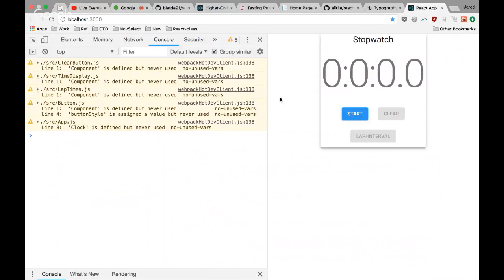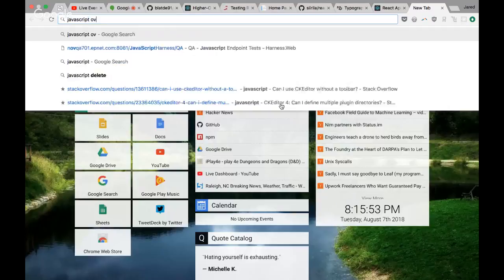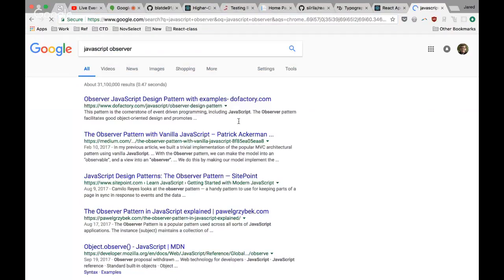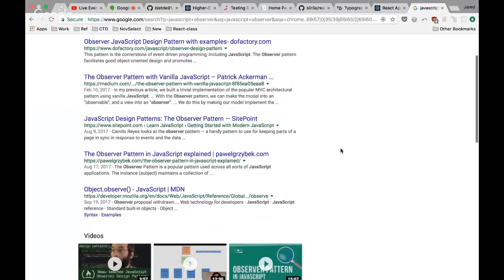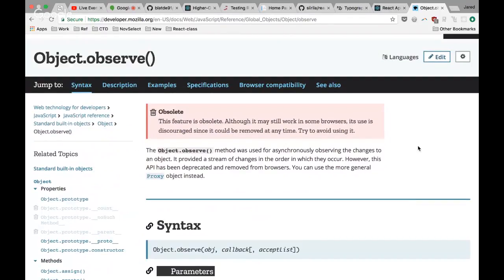Like there was something that was incredibly popular, which was there were observers built into like Object.observe. There were these observers that were built into the language, and it was built into Chrome, and there was a whole bunch of documentation around it, and Google wrote all sorts of stuff, and then they were like, we pulled it out. We ripped this out of the language. Yeah, we thought it was going to be in, but it wasn't quite there. Everybody was writing against it, and now we decided this shouldn't have been in. It was a mistake, right?